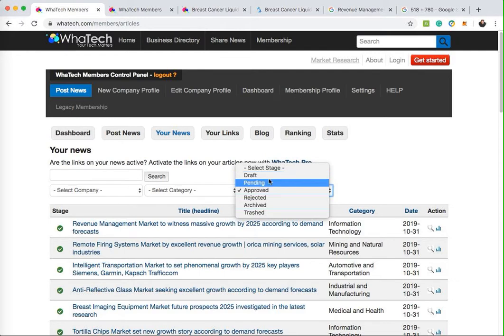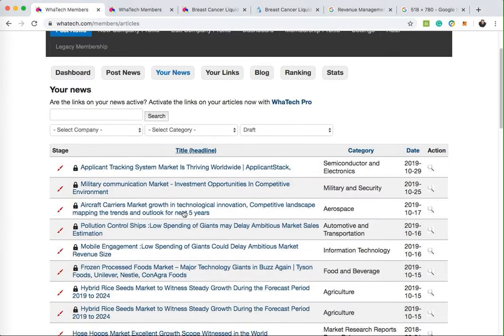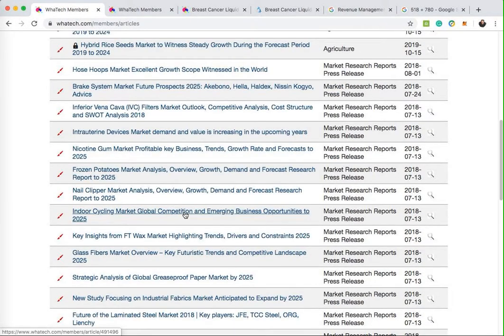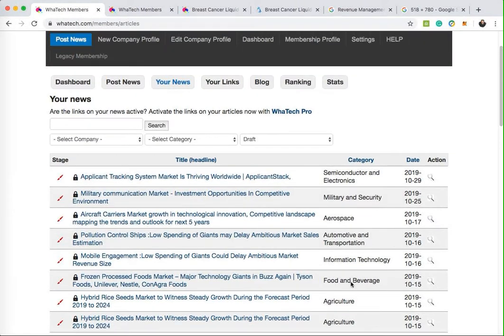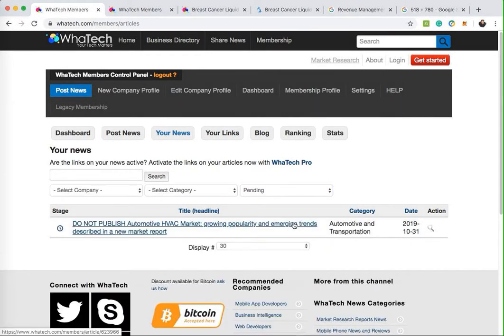So first up, we're going to just look at the pending. So it's a good idea just to check your drafts. You can see that there are quite a few drafts sitting here, and some of them go back quite some time. If you don't need them, just leave them there, or you can let me know and I can delete them for you. But if you look at your pending, these are the articles that are waiting to be approved.